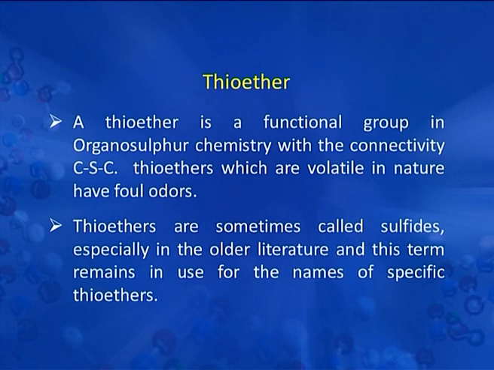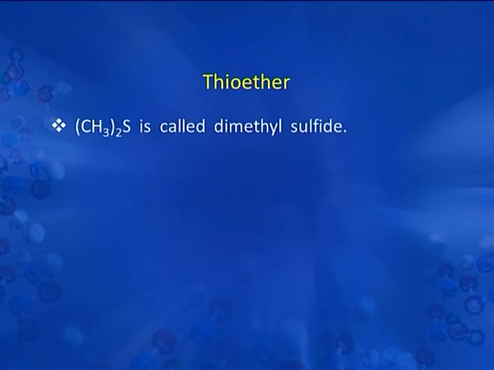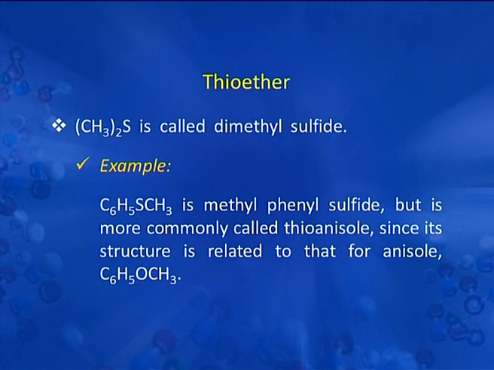Thioethers, which are volatile in nature, have foul odors. Thioethers are sometimes called sulfides, especially in the odor literature, and this term remains in use for the names of specific thioethers. So, (CH3)2S is called dimethyl sulfide. An example of a thioether is C6H5SCH3, methyl phenyl sulfide, but it is more commonly called thioanisole, since its structure is related to that of anisole, that is C6H5OCH3. Here we have O instead of S.